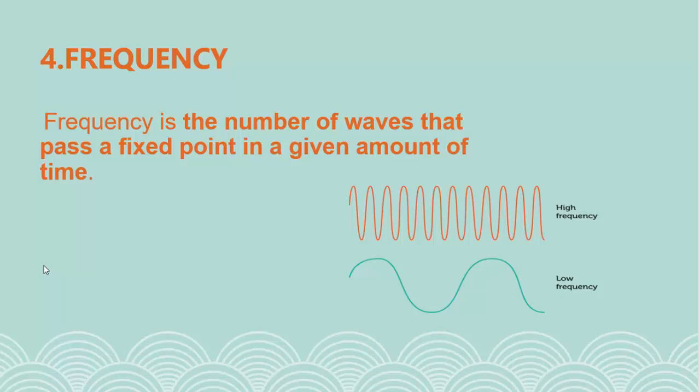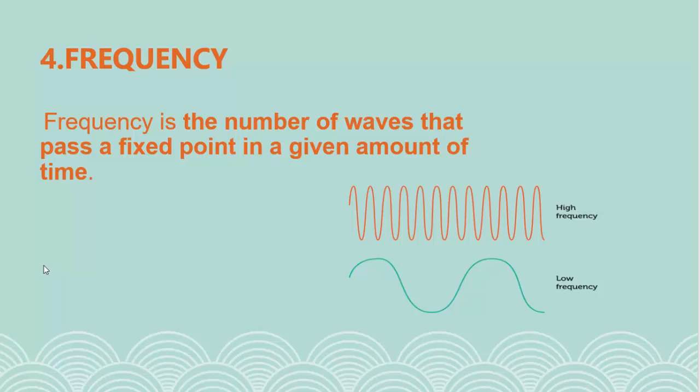Say, for example, you have set 5 seconds of time and you are going to count the number of waves that are passing through that point for 5 seconds. If the number of waves passing through that point is 10, then the frequency of that wave becomes 10.